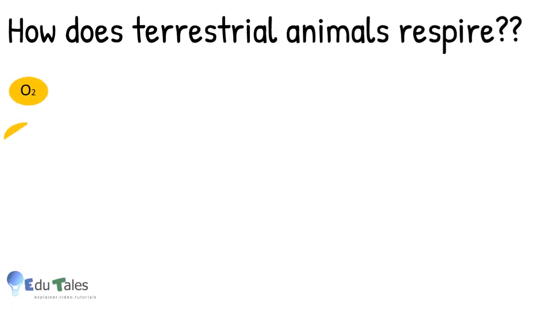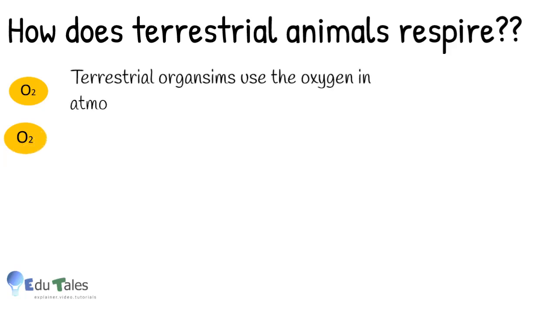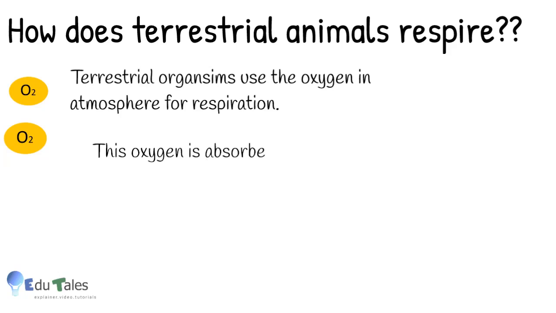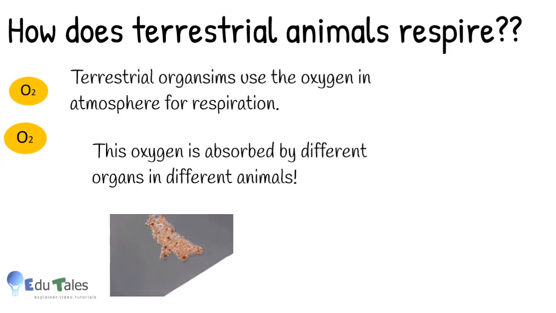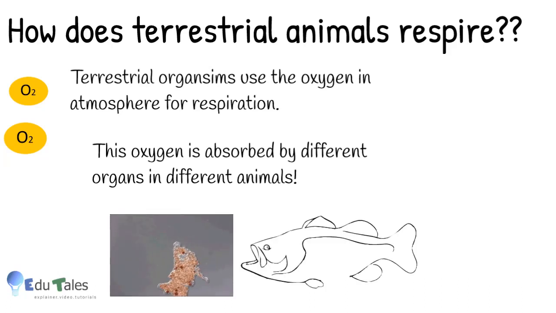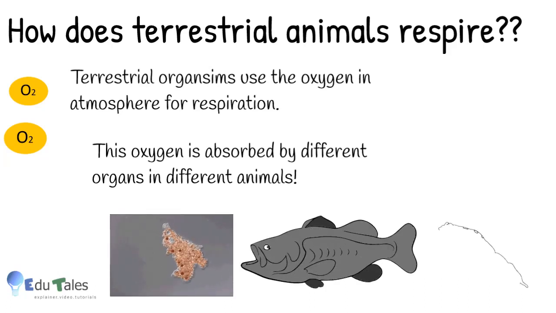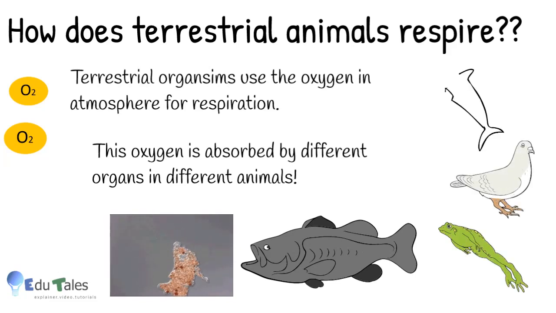Terrestrial organisms use the oxygen in the atmosphere for respiration. This oxygen is absorbed by different organs in different animals, as you have already studied in Standard 9th. Example: amoeba respire through plasma membrane, fish through gills, amphibians, mammals and birds through lungs.